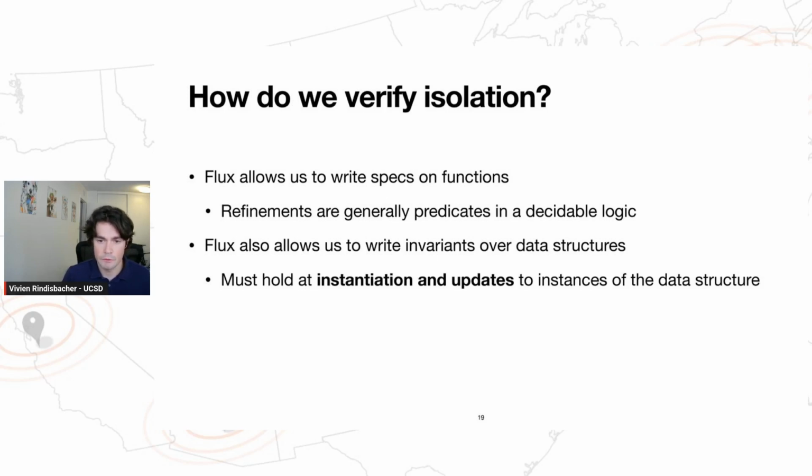Okay. So now I want to move a little bit into talking about how we actually verify isolation. As I mentioned before, Flux lets us write pre and post conditions for functions in the Tock kernel that we can use to express and check process isolation. It also lets us write invariants over data structures in the kernel. And so these invariants must hold at every instantiation and every update of instances of that data structure. Now I just want to give you a quick glimpse of how these are used for TickTock. And of course, if you're interested in some more details, you can find those in the paper.